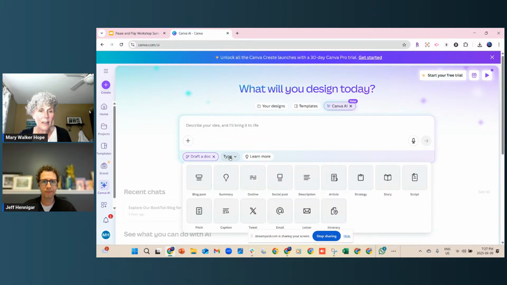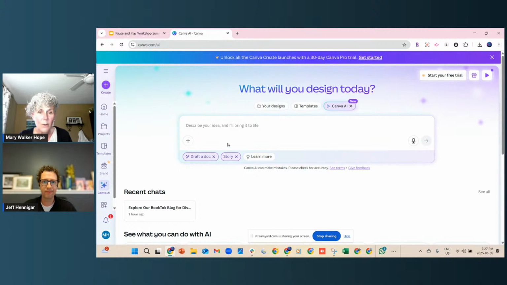And you'll see I can pick a type of document that I want it to make. So if you need a blog post made for your blog, for your library, saying something about an event that's coming up, or about just something exciting that's going on, or maybe you have to write a report about something, right? And tell your people who are giving you money about how well an event went. You know, any of these things can come from this. But what I was going to just show you right now is that if I click on story, okay, I'm going to draft this doc. It's going to be a story.